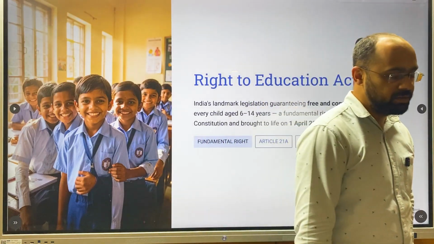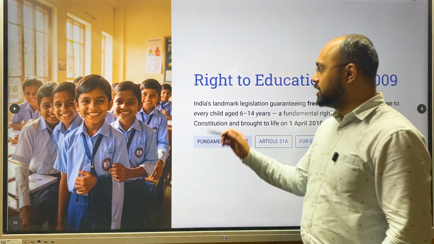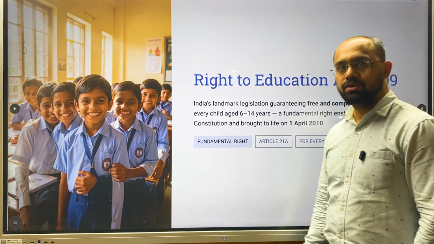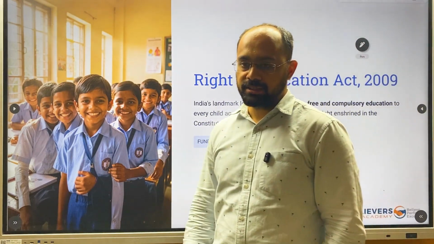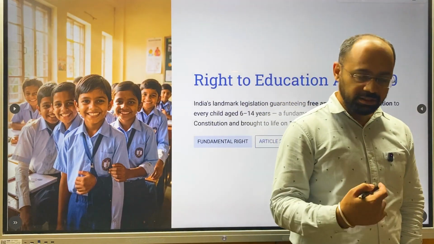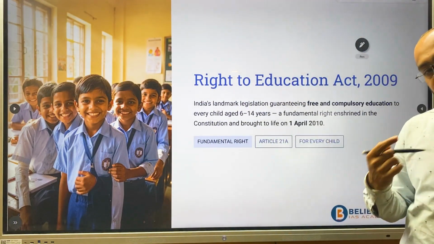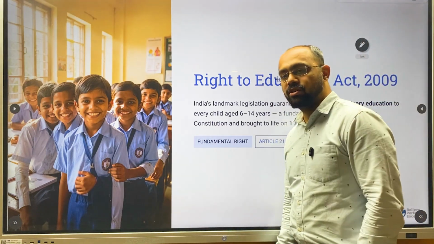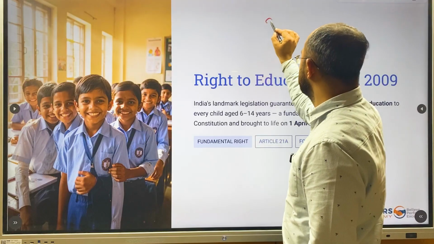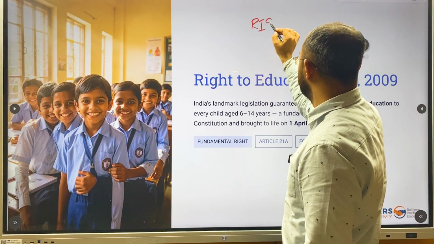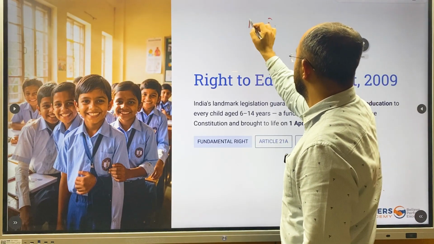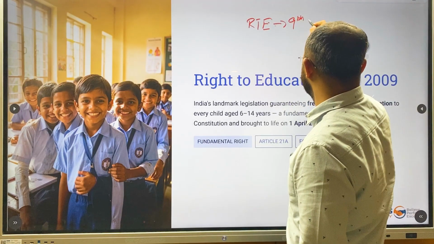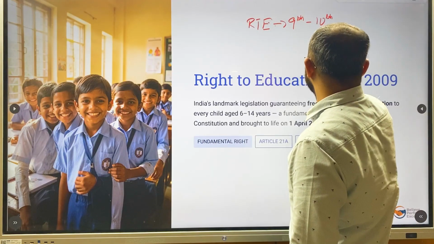Okay, so today, what happened recently in today's newspaper, you might have read, is that the High Court of Karnataka has stayed the circular passed by the Karnataka government, in which the government had extended the RTE provision to 9th and 10th standard.